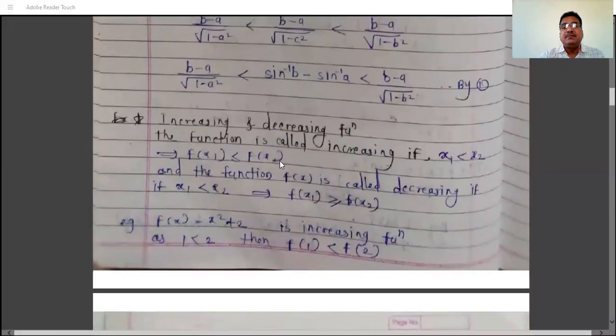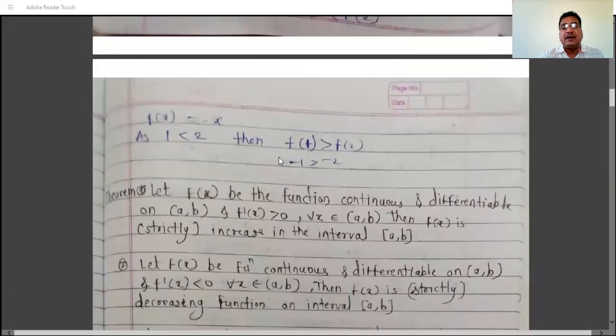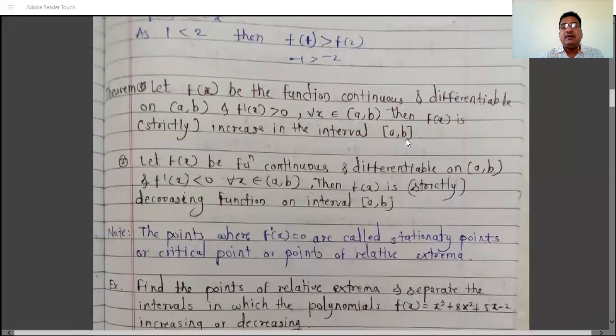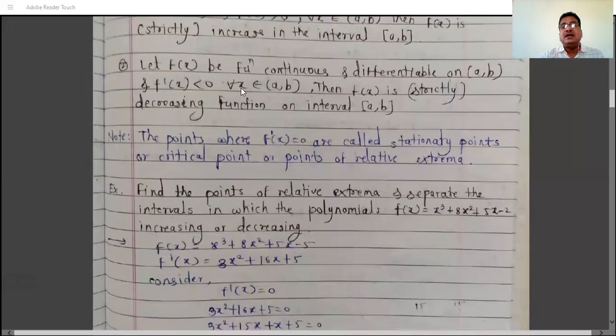This is the replacement to show the function is increasing. By using this theorem, we can show the function is increasing. That is, just find its derivative, and show f dash x is greater than 0 for all x belongs to that open interval ab. Then we say the function is strictly increasing in the closed interval ab. And if the function f of x is continuous and differentiable on the open interval ab, and if f dash x is less than 0 for all x belongs to the open interval ab, then f of x is called strictly decreasing, or just say decreasing function on the closed interval ab.